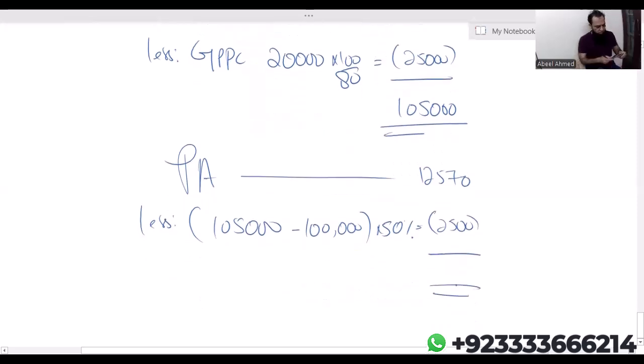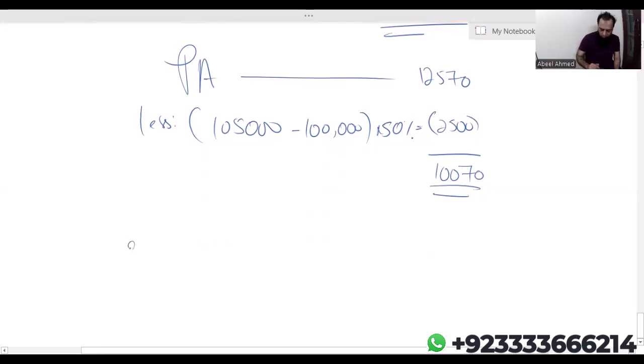So this individual gets how much personal allowance? 12,570 minus 2,500. So this individual gets personal allowance of 10,070.